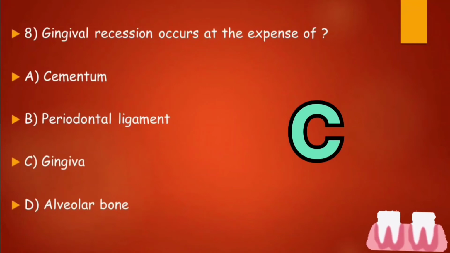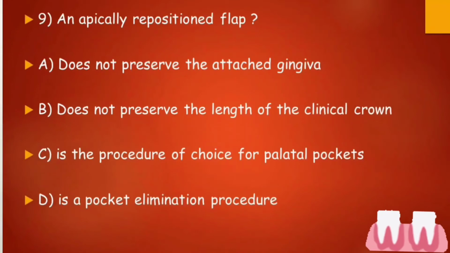Answer is option C, that is gingiva. Next question goes on your screen. An apically repositioned flap: the first option, does not preserve the attached gingiva. Second, does not preserve the length of clinical crown. Third option, it is the procedure of choice for palatal pockets. And fourth option, it is the pocket elimination procedure. So what do you think? What will be the right answer to this question?